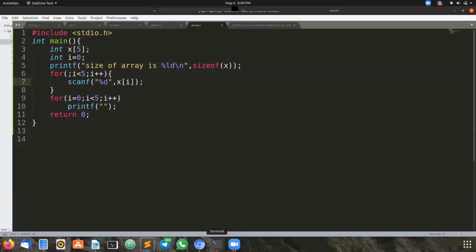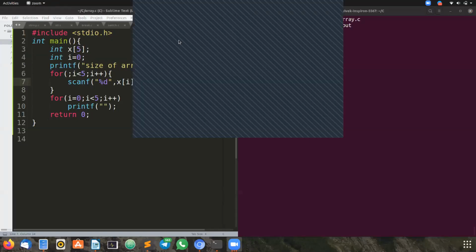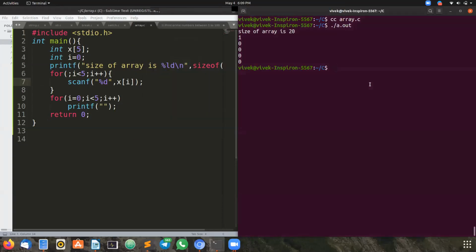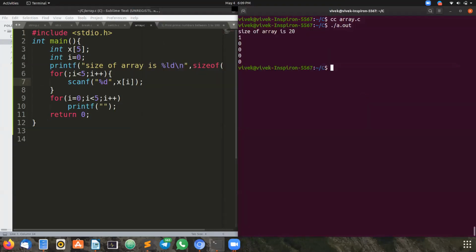Did you ever try like this? Anyone? No. Okay, now be ready to see it. I'm going to share the screen, both the program and output screen. Can you see the screen?